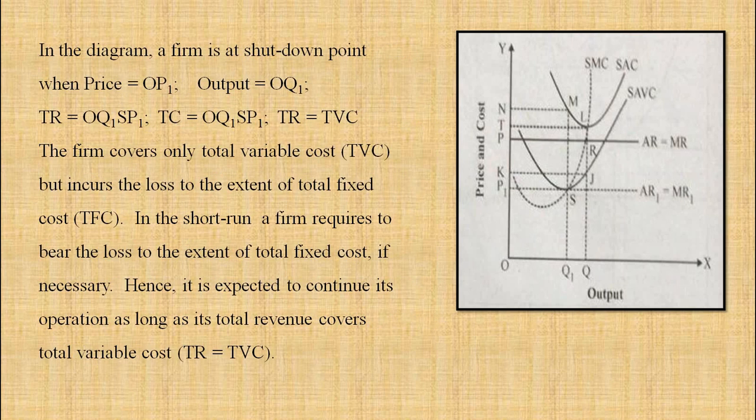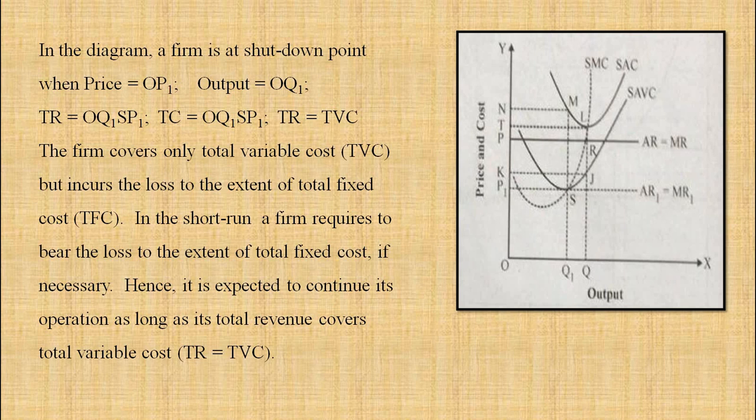In the diagram, the firm is at shutdown point where price is OP1 and output is OQ1. Total revenue is OQ1SP1. Total cost is OQ1SP1. Total revenue equals TVC, total variable cost. The firm covers only total variable cost but incurs the loss to the extent of total fixed cost.